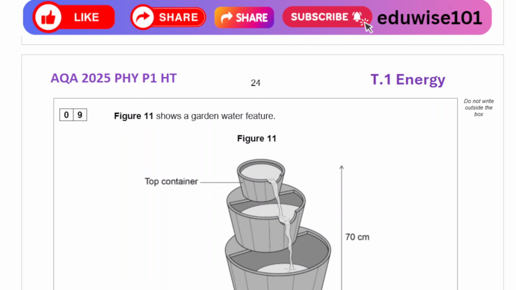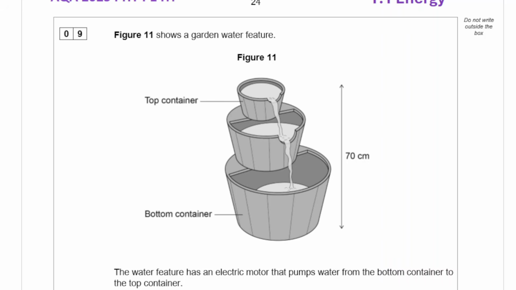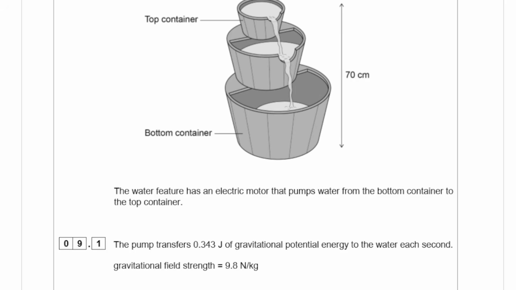In this video, I'm going to go through the AQA Physics Paper 1 Higher Tier from 2025. Question number 9 is on the topic of energy. Figure 11 shows a garden water feature. So you have a top container and a bottom container. The height difference is 70 centimeters. The water feature has an electric motor that pumps water from the bottom container to the top container.